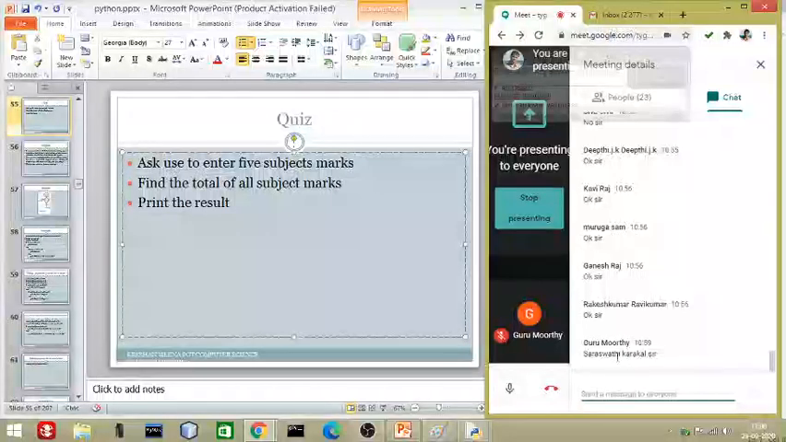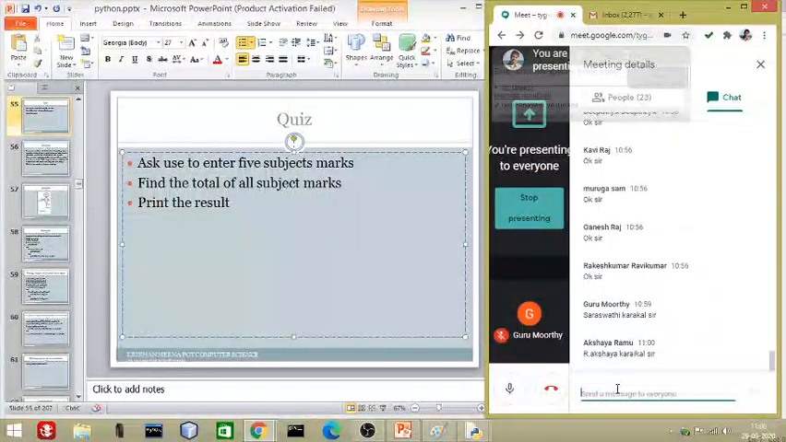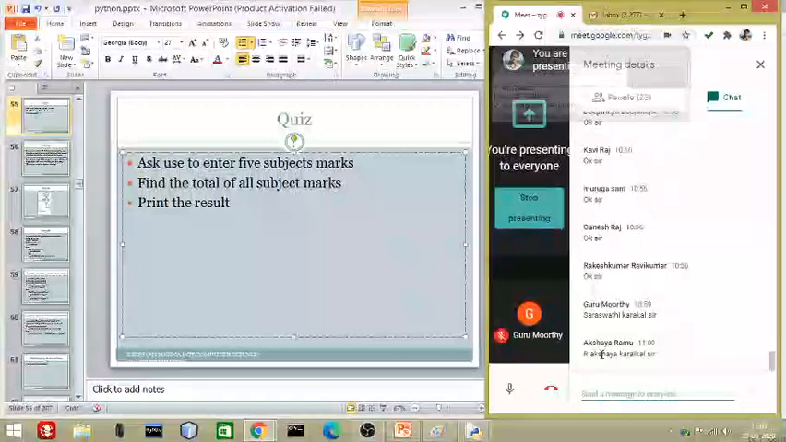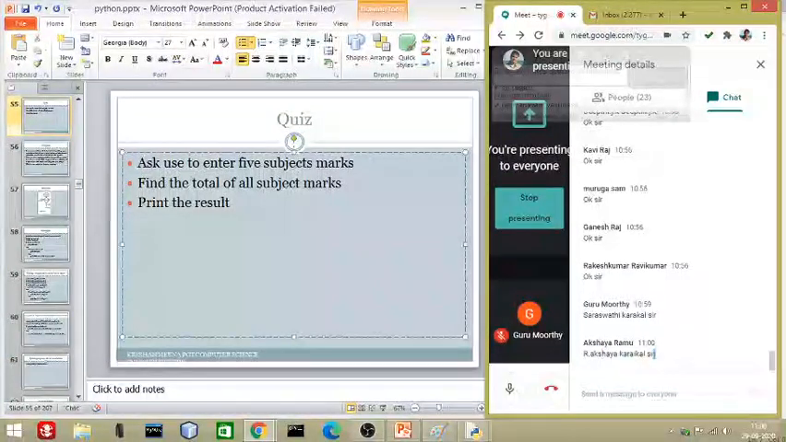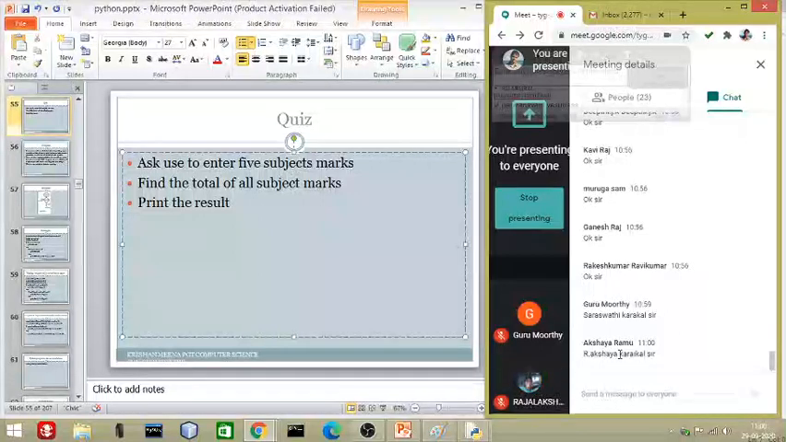Gurumurthy. Okay. Right. Is there anybody who completed the program? Please paste it quickly. Akshaya is also from Karekal. Okay, please discuss with your Karekal classmates and get the material.